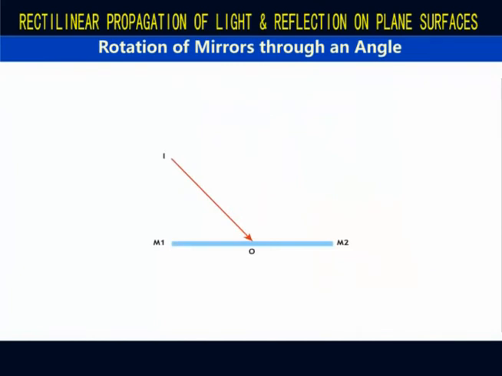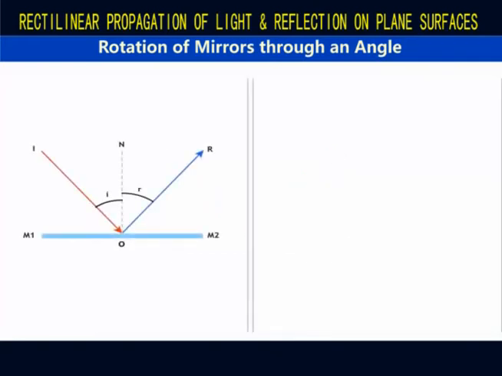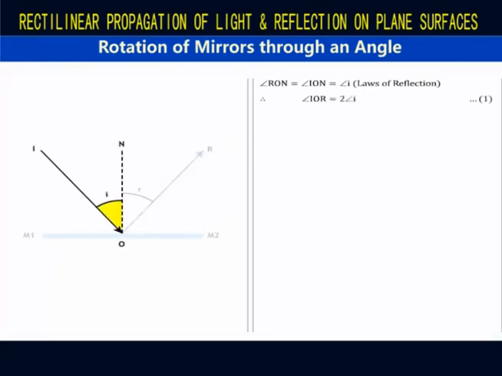Consider a ray of light IO incident on a plane mirror M1, M2 such that OR is the reflected ray and ON is the normal. Based on the laws of reflection, angle RON is equal to angle ION, which is the angle of incidence. Therefore, IOR is twice the angle of incidence I.